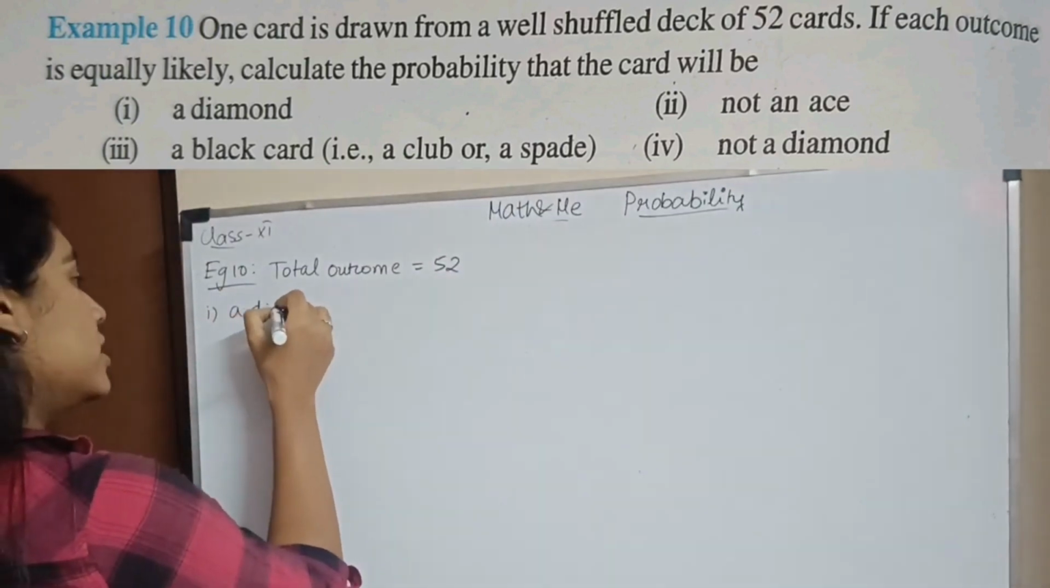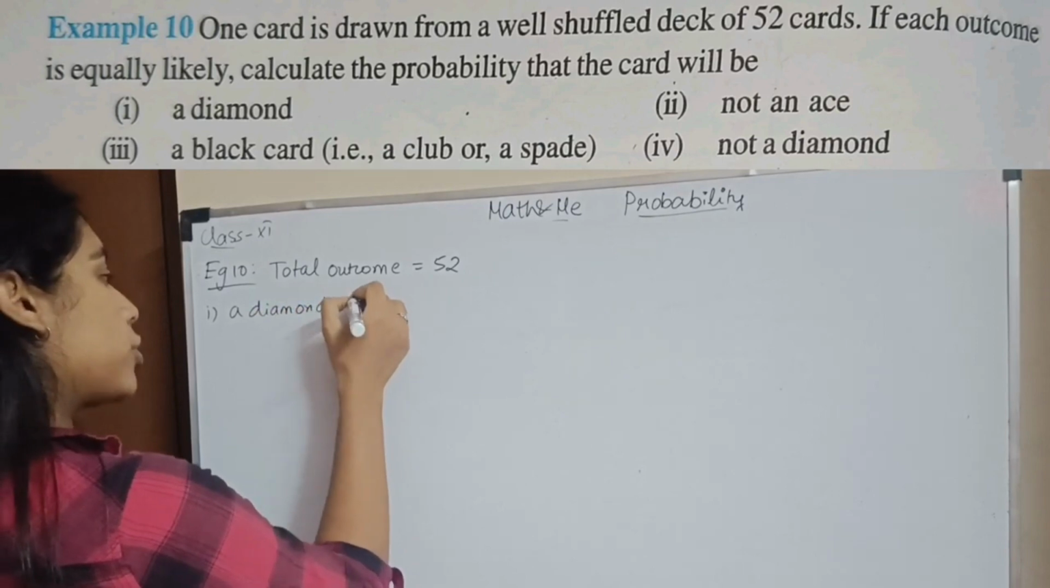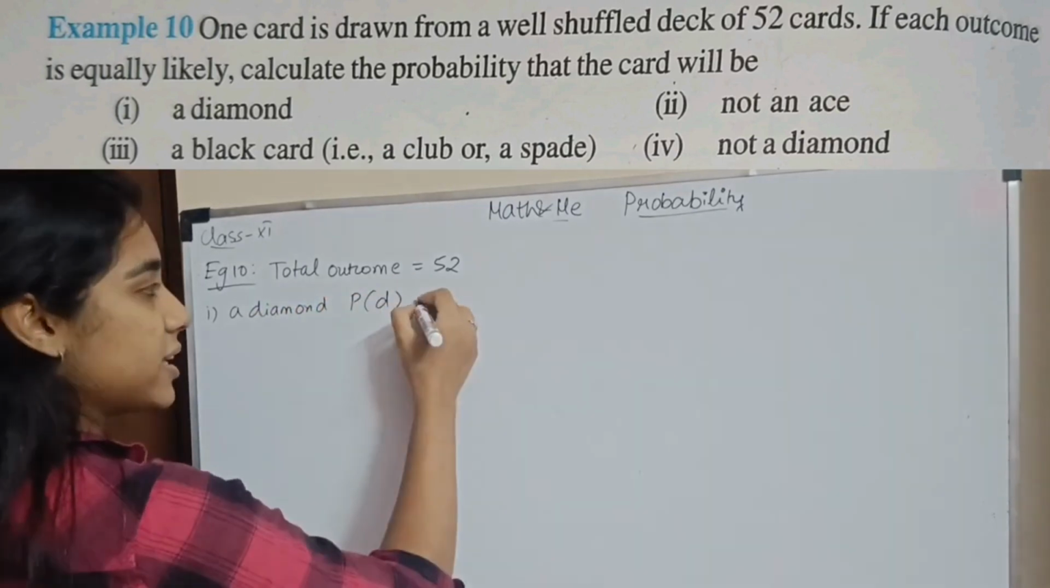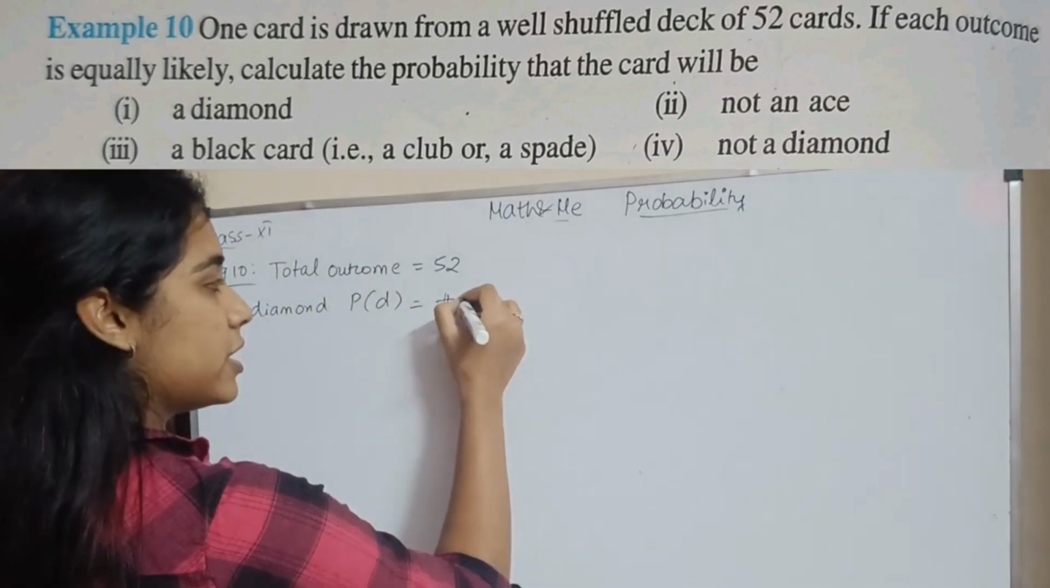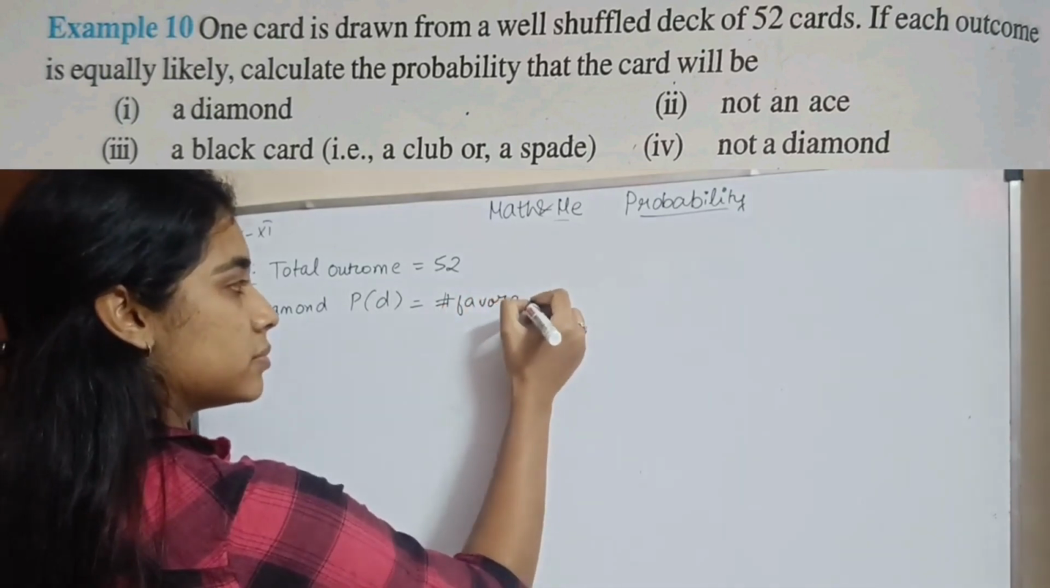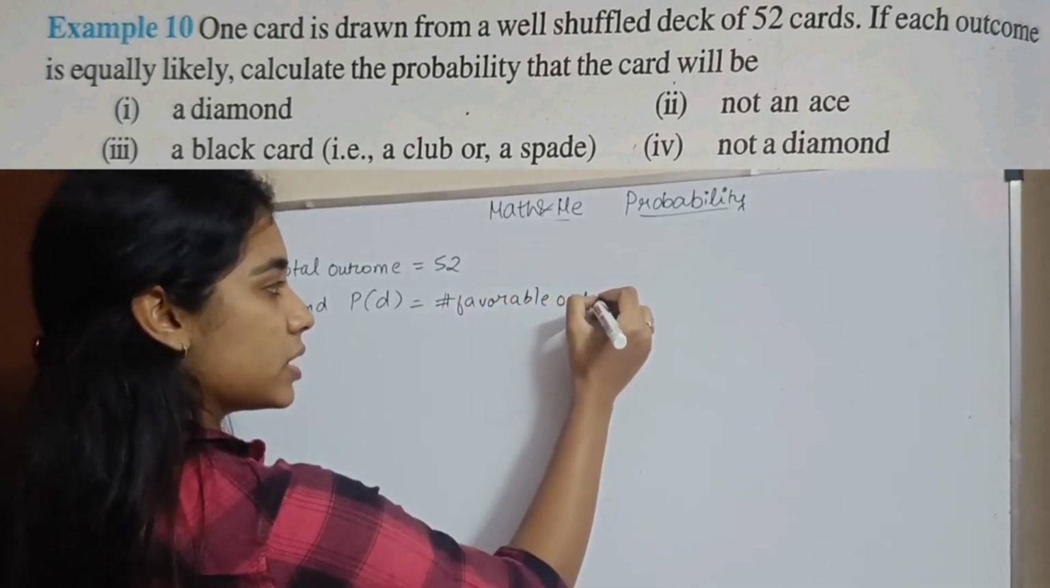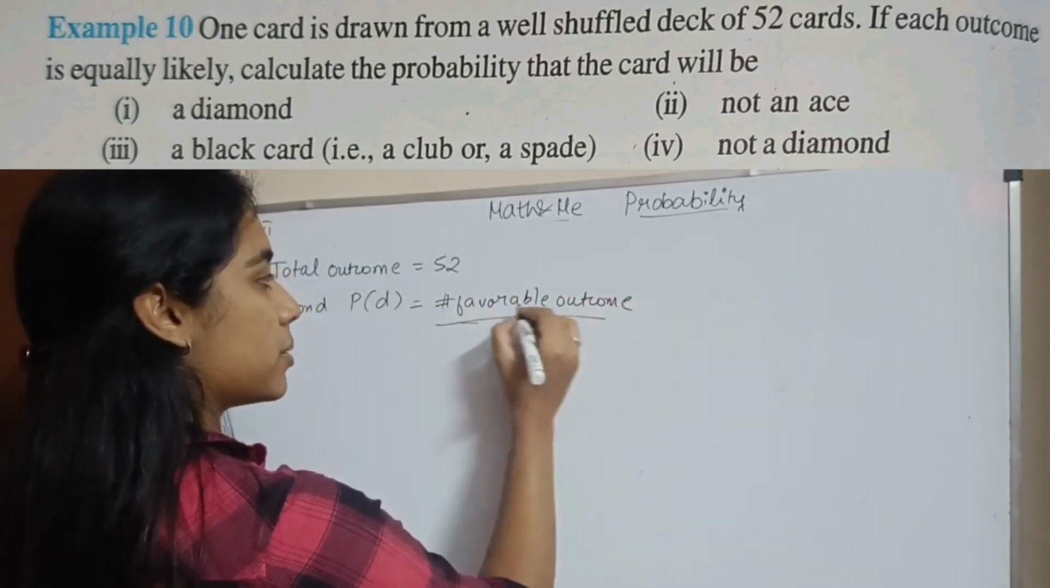Then, first subsection enna? Diamond enna nu kekranga. So, how do you write the probability? The probability of getting a diamond, D nu edran, is number of favorable outcome divided by the total outcome.